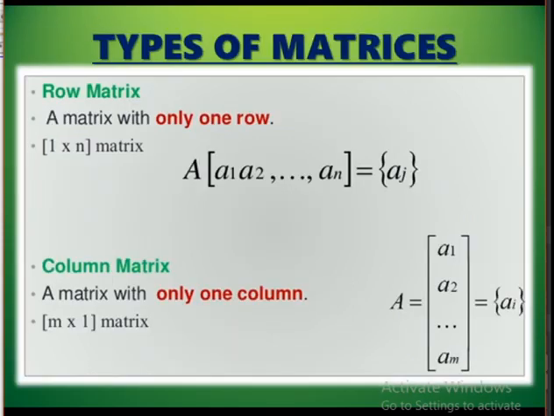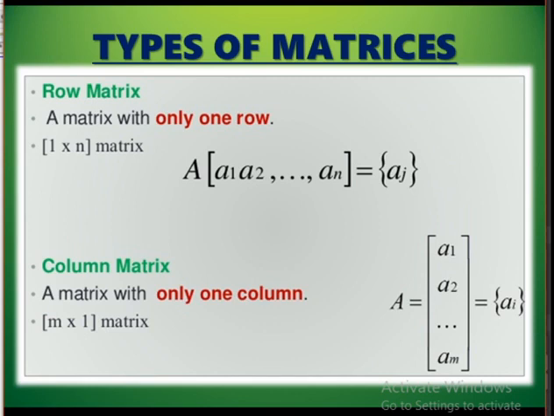Now all this you have studied in 10th standard. What is a row matrix? A matrix with only one row is called a row matrix. It can have any number of columns, but a matrix with only one row is called a row matrix.